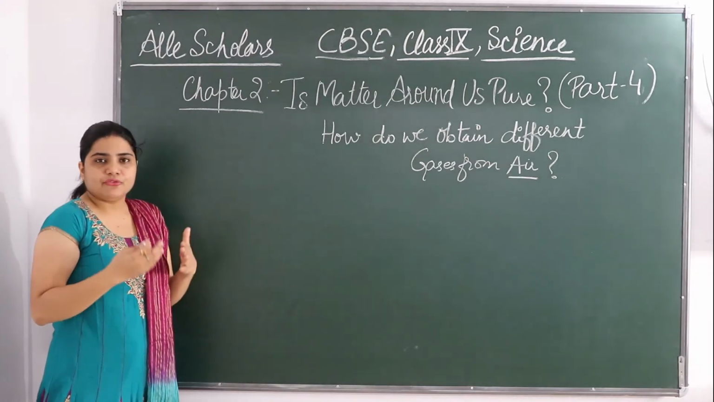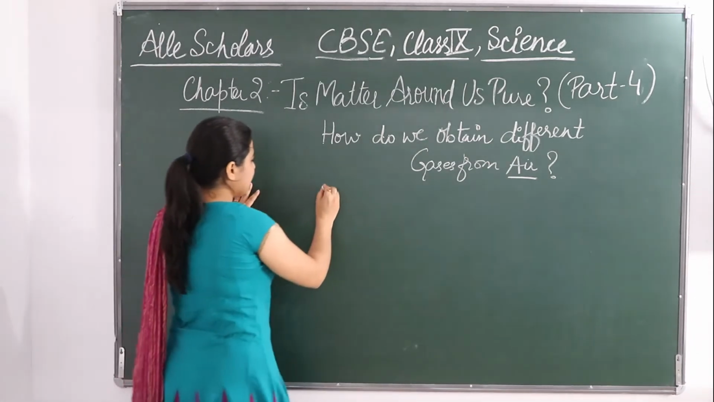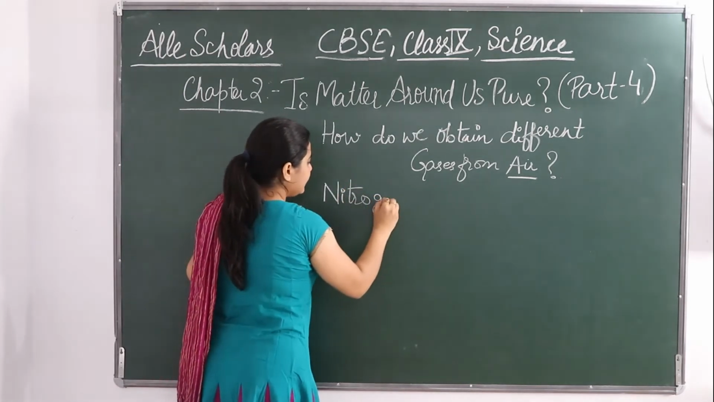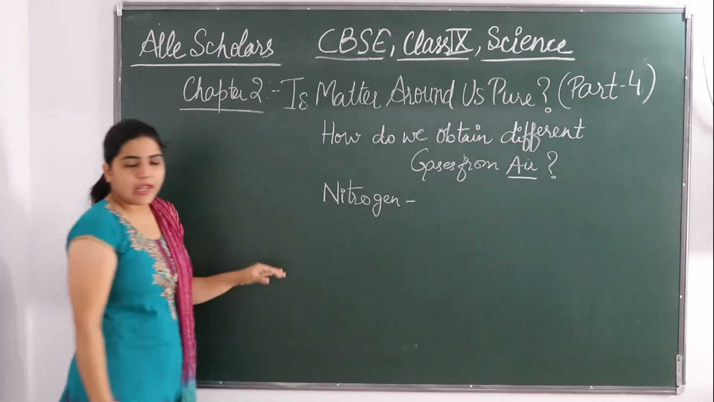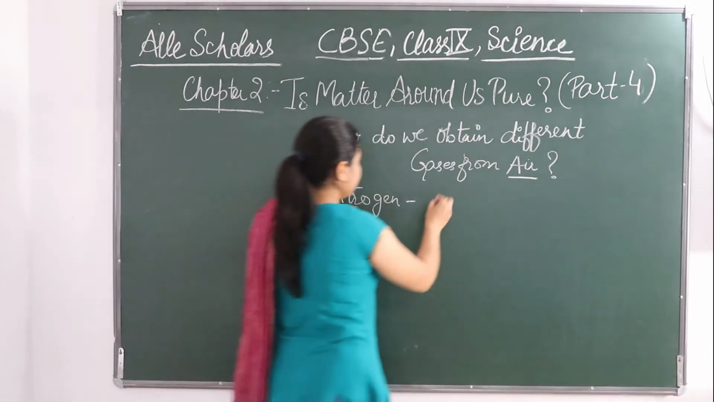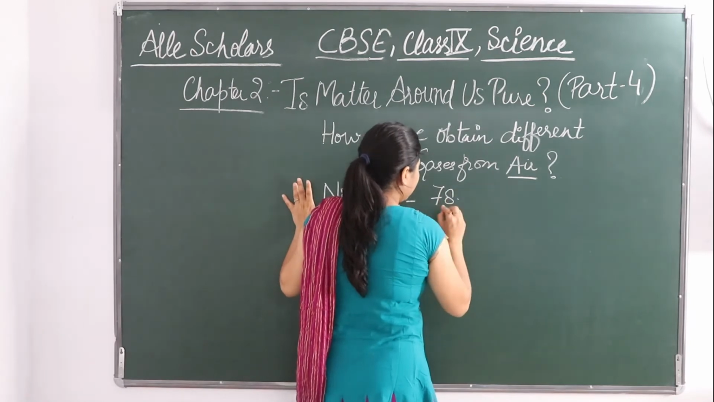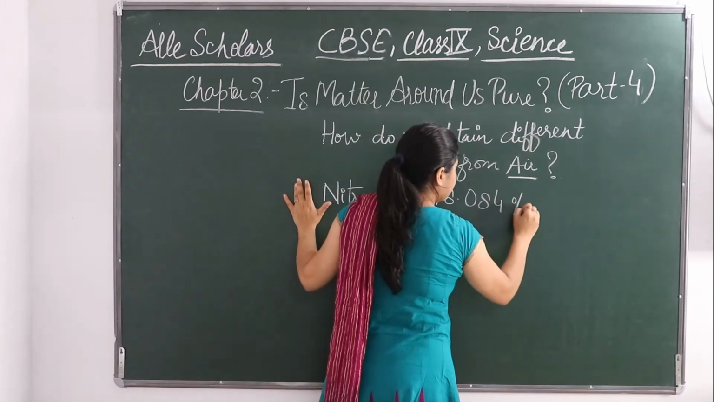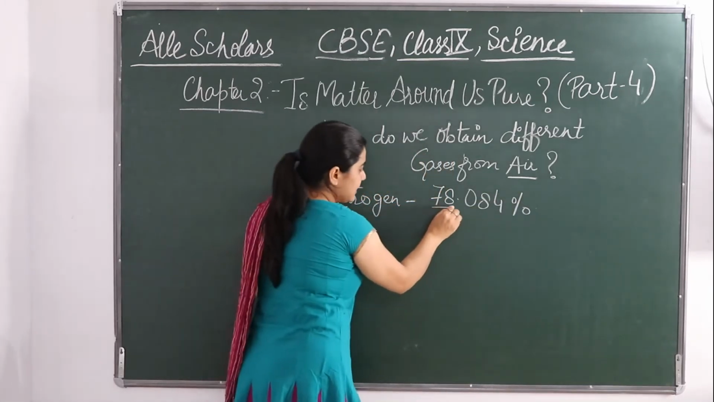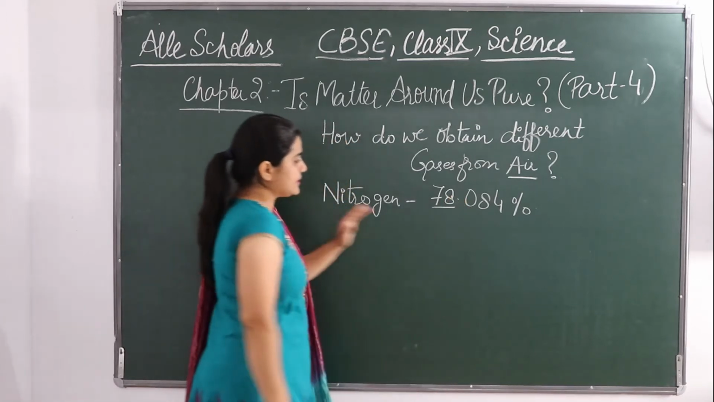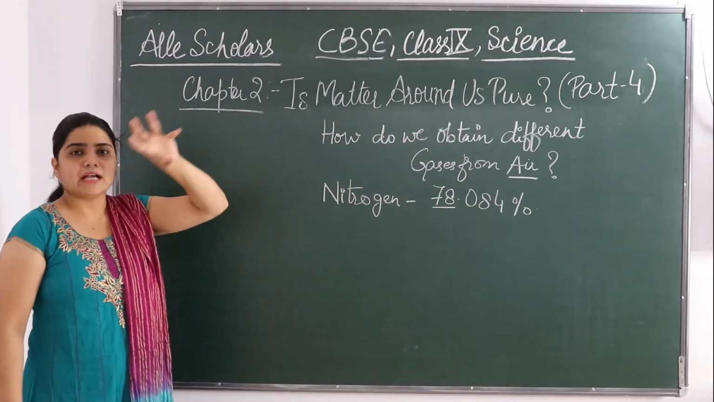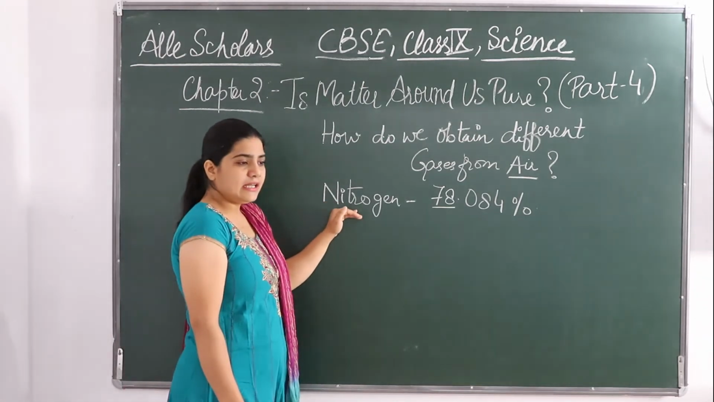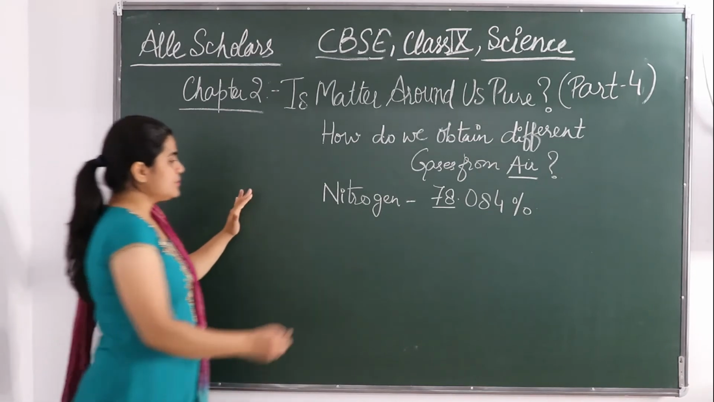So different gases are there. If we see, the most abundant gas is nitrogen gas. Nitrogen is around 78.084%. So if you see in whole number also, 78% means it covers the maximum of the air. सबसे ज़्यादा एयर में कौन प्रेजेंट है? नाइट्रोजन. Then comes oxygen.